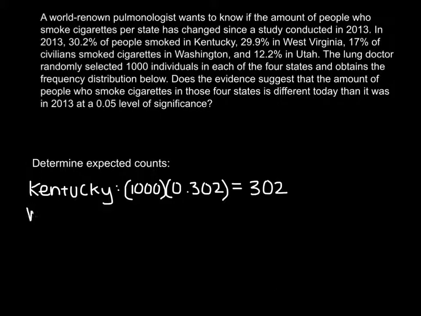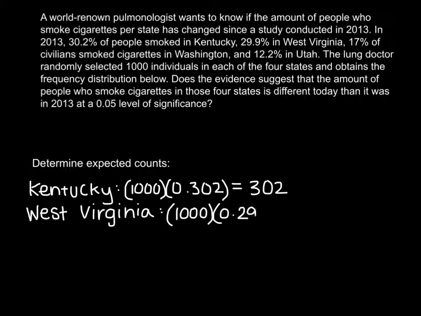Then we have West Virginia. And again, we have to multiply the amount of people times the percent in decimal form, and that's 0.299, which comes out to be 299 people for expected.